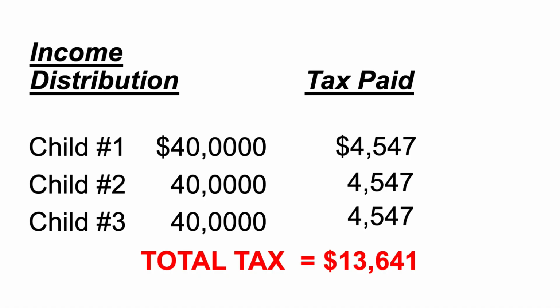Now, let's take a look at the situation with a testamentary trust. In this case, the wife's will creates a testamentary trust, which is then controlled by the husband. The $2 million is placed into the testamentary trust, and that $2 million is then invested and produces the same return of $120,000 annually. The income is then distributed in accordance with the following table, equally to the children at $40,000 each, and the tax payable would only be $13,641.